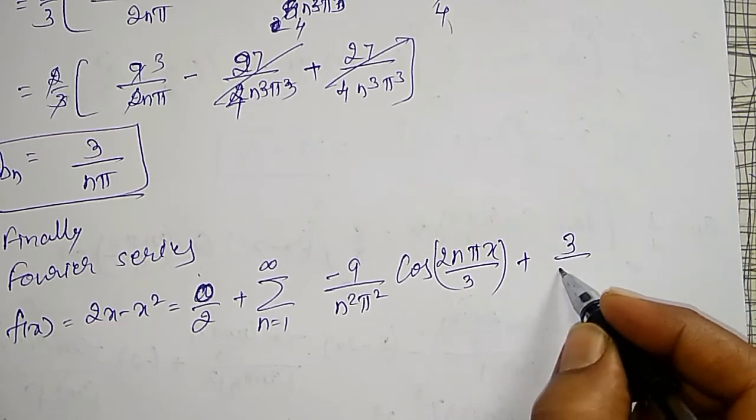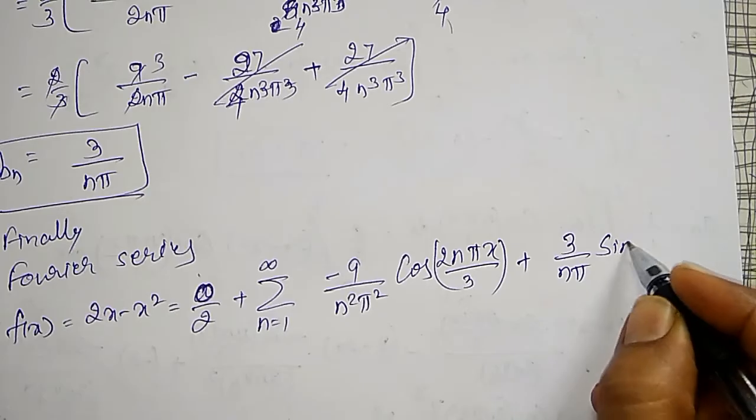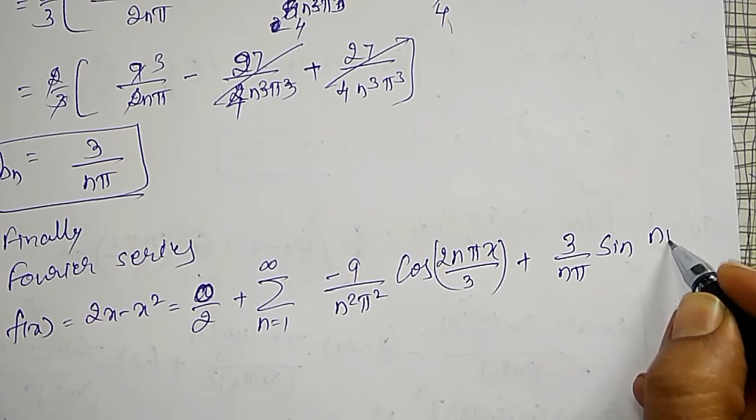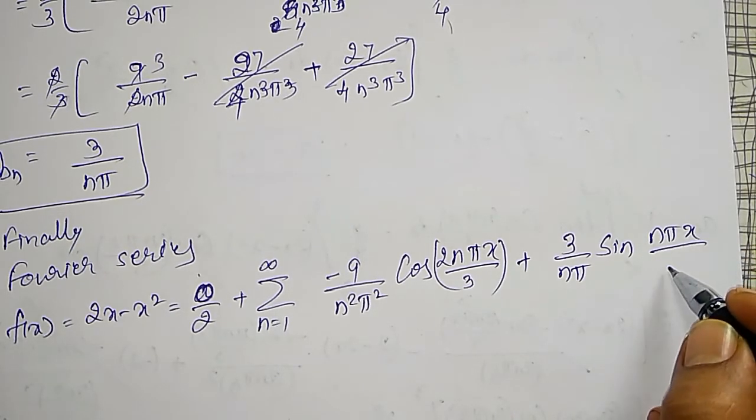Bn is 3 divided by n pi into sin n pi x divided by l. L is 3 by 2, that is 2 by 3 I can write.